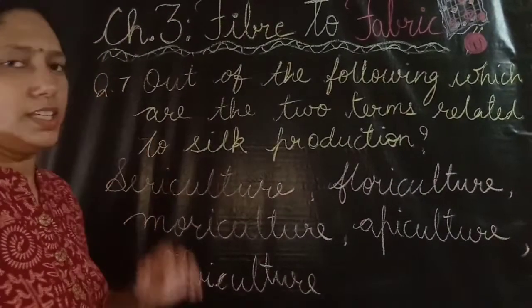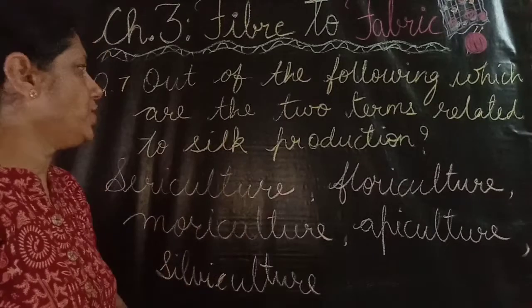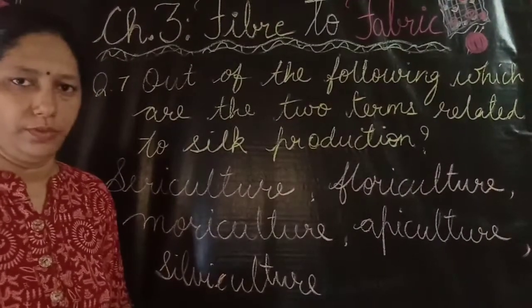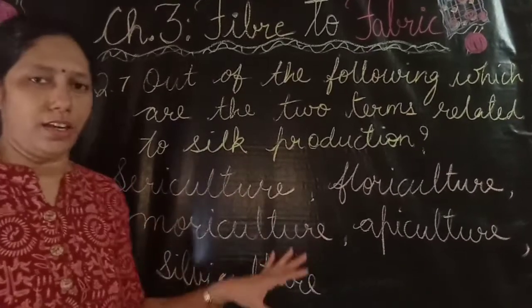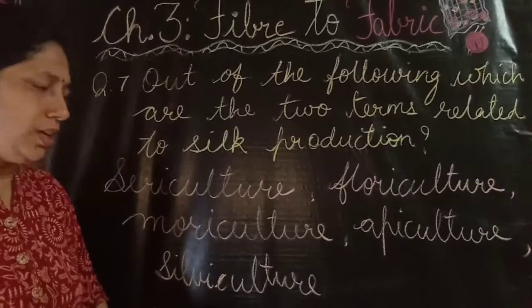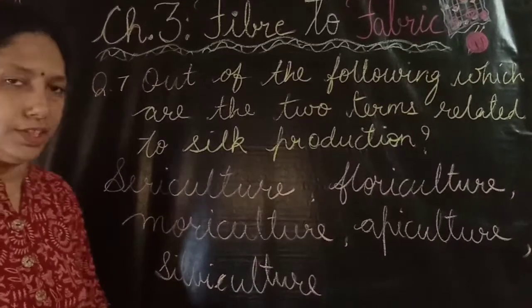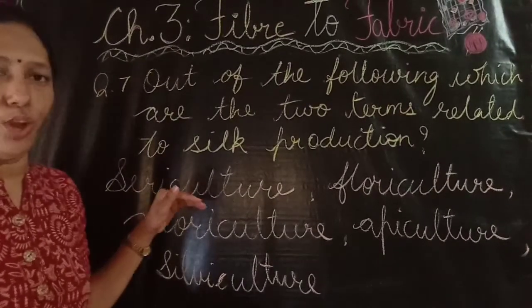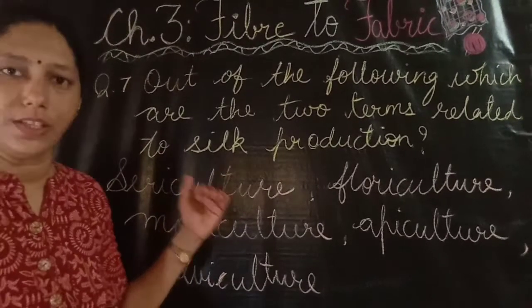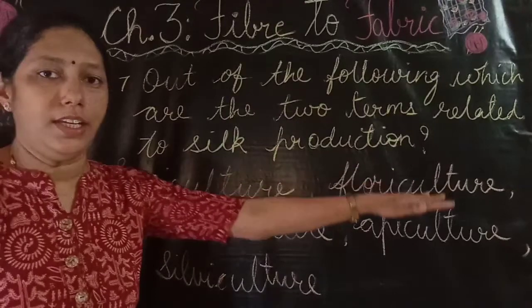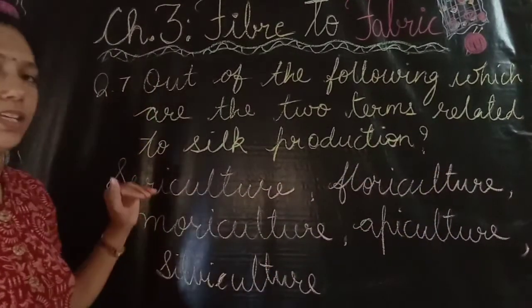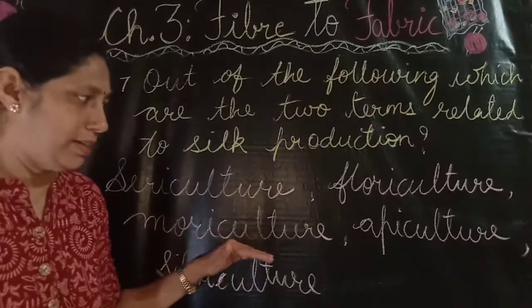Question number 7 is, out of the following, which are the two terms related to silk production? Here the options are given: sericulture, floriculture, moriculture, apiculture and silviculture. Sericulture, as you all know, is the rearing of silkworms for production of silk. Floriculture is the cultivation of flowering plants. Moriculture is cultivation of mulberry plants.